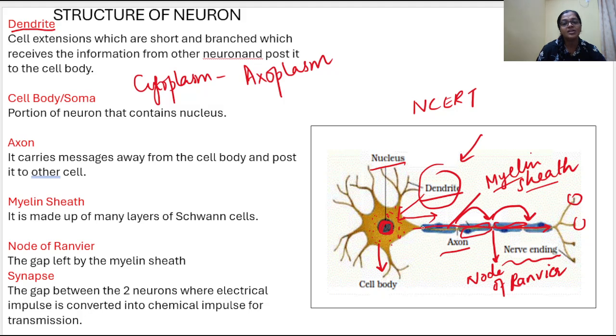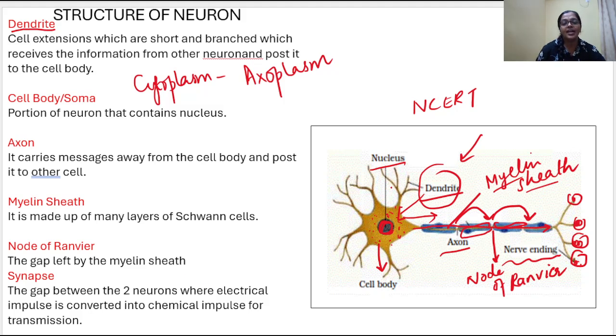So it has to pass smoothly. That's why it has a covering of fat and protein. The covering of fat and protein is the myelin sheath. And finally, the messages reach the nerve ending, the place where the messages arrive at the end. Next, the gap which is present in the myelin sheath is called the node of Ranvier.